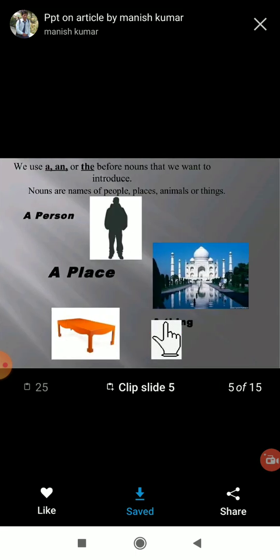Okay. Next here. So here we use, you know that, noun. You have a clear idea about the noun. What is noun? Okay. So here we use a, an or the before the nouns that we want to introduce. See here, nouns are the names of people, places, animals or things. So for a particular or specific noun, we are using the article the, and for a not specific or not particular noun, we are using a and an articles.